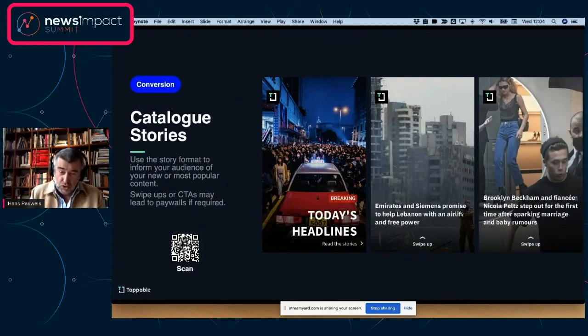When I was talking about conversion earlier on, this is a good example, right? When you're publishing, you may be able to put your 5-6 headlines of the day in a story. It can be done very quickly, and you push it through in an outbound communication to your readers and lead them through towards the long form content. So this is where we start talking again about conversion, about using the web story format to lead people to a different area eventually. And you can do that via a paywall as well, but that's entirely up to you, of course.